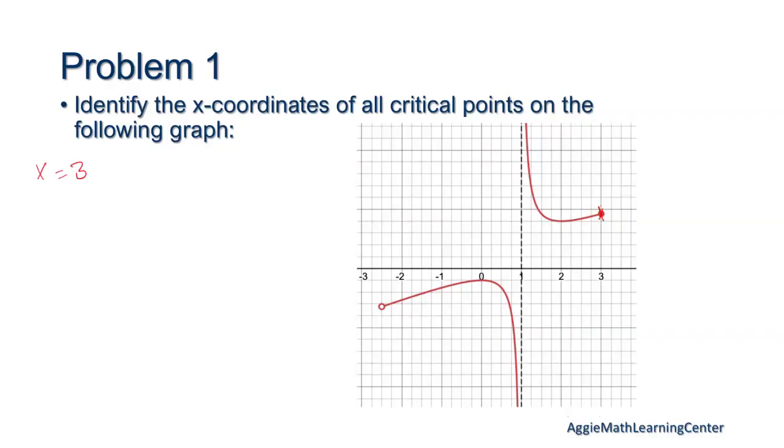Where else? x equals 2 and x equals 0. Why 2? Because x equals 0 there. How do you know that x equals 0 there? It's at the bottom of the dip, so it's going to be the absolute minima for that.